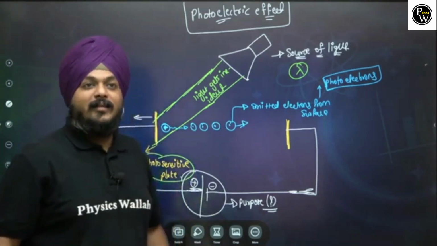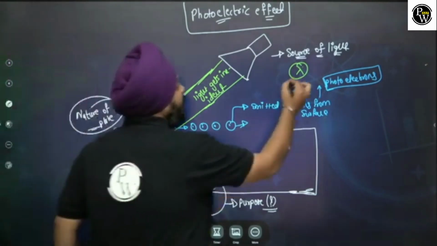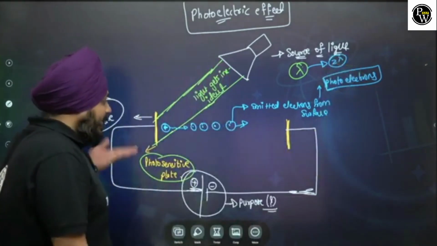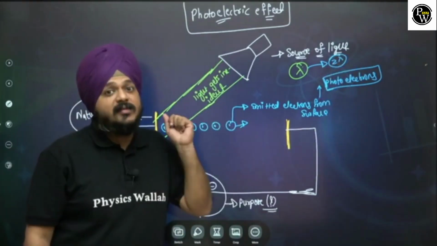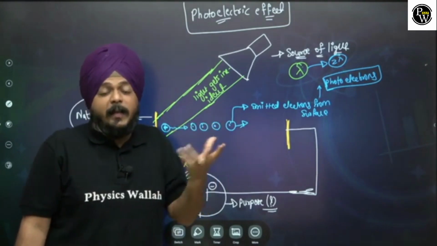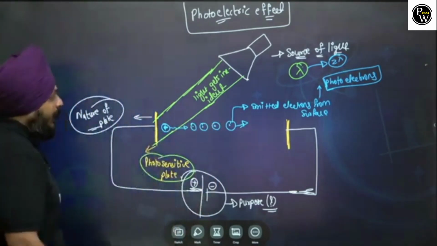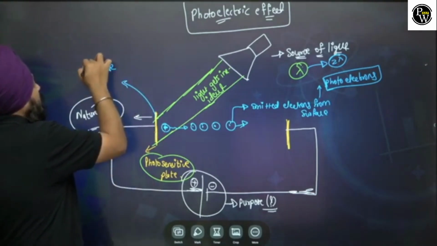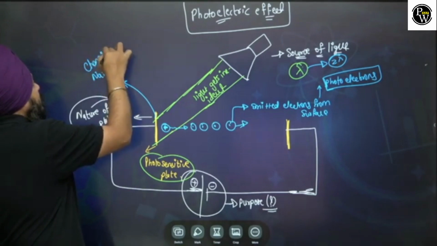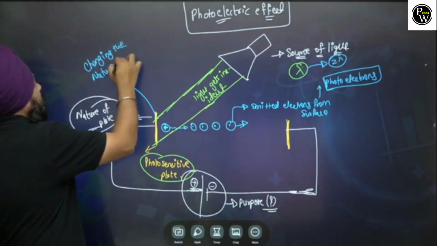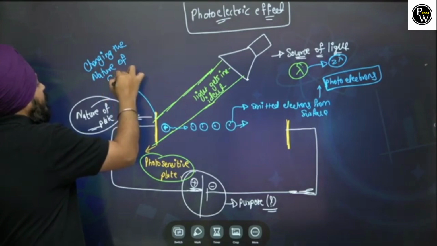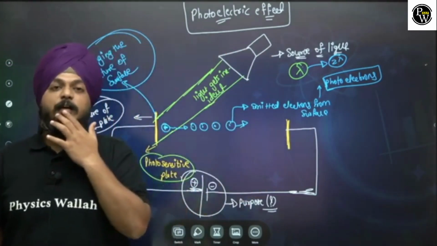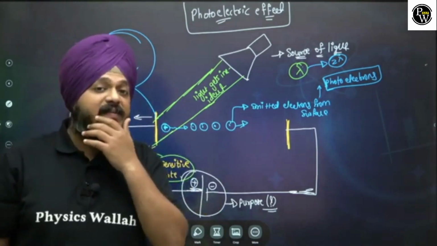Okay, suppose I am changing the wavelength of the light from lambda to 2 lambda. Is there any change in the motion of the electrons? Yes, there is a possibility. If I am changing the nature of the surface, is there any change in the motion of the emitted electrons? Yes, there is a possibility.